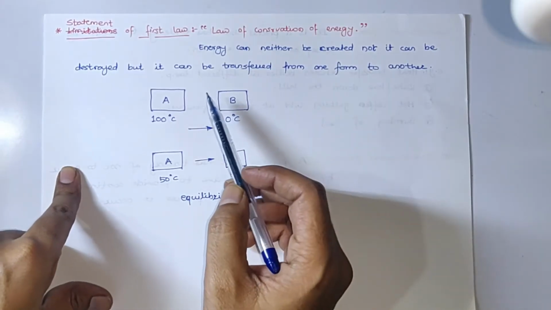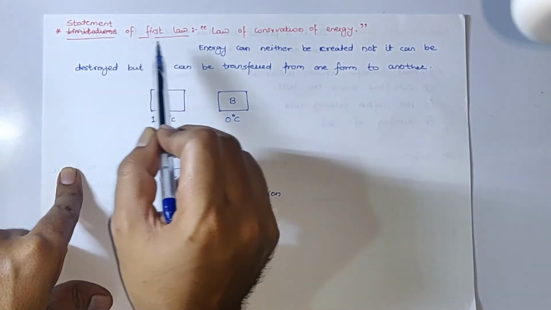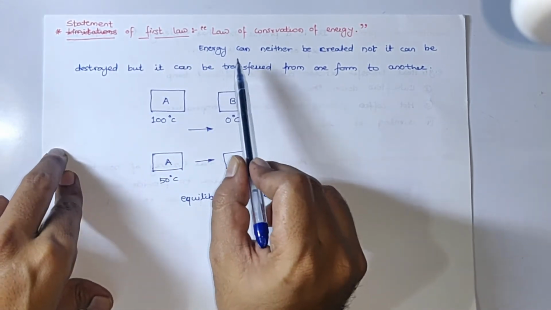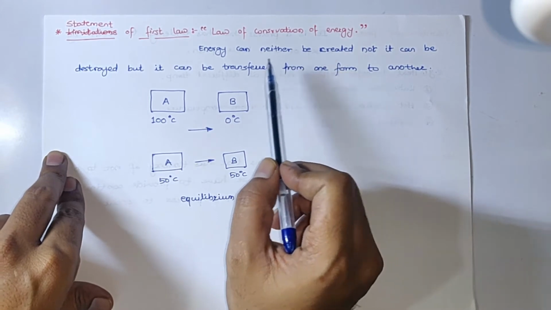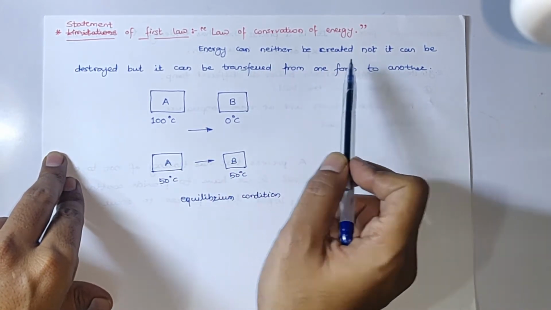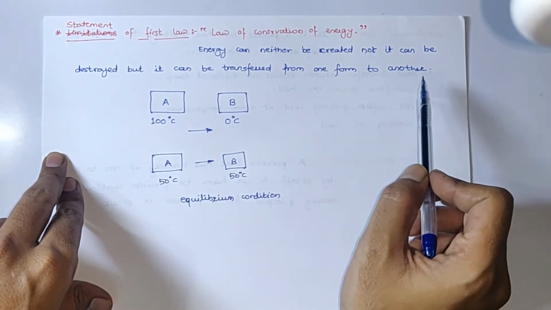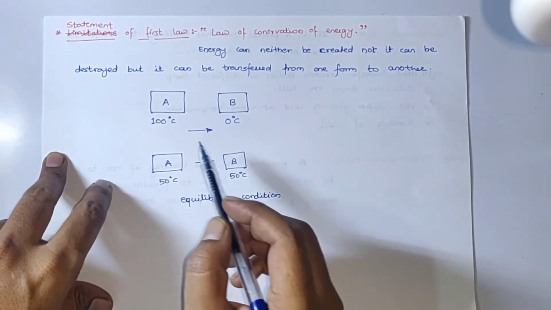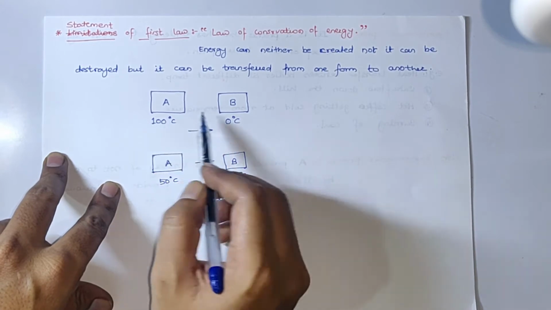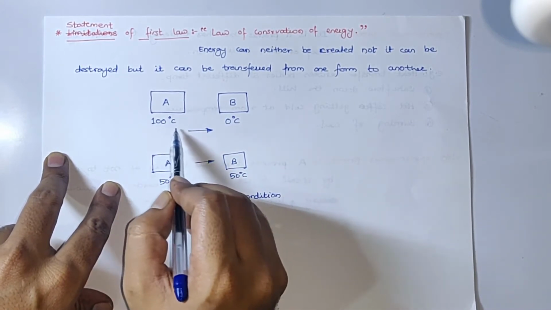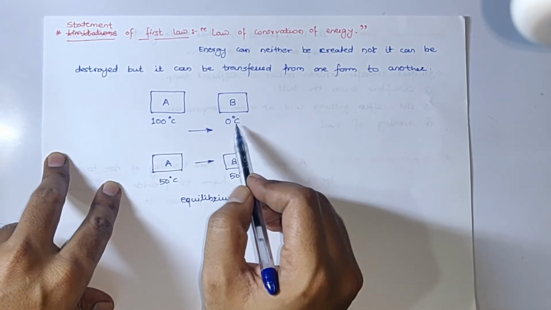In our last video we have already covered the first law of thermodynamics. The statement of the first law is that it is a law of conservation of energy. That means energy can neither be created nor destroyed, but it can be transferred from one form of energy to another. To understand that, let us suppose we have two systems with a temperature difference. System A is at 100 degrees Celsius and B is at 0 degrees Celsius.